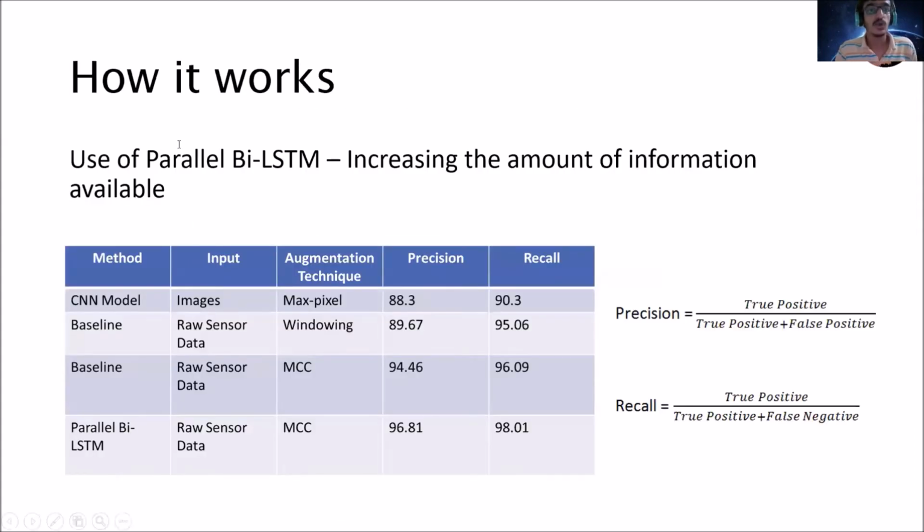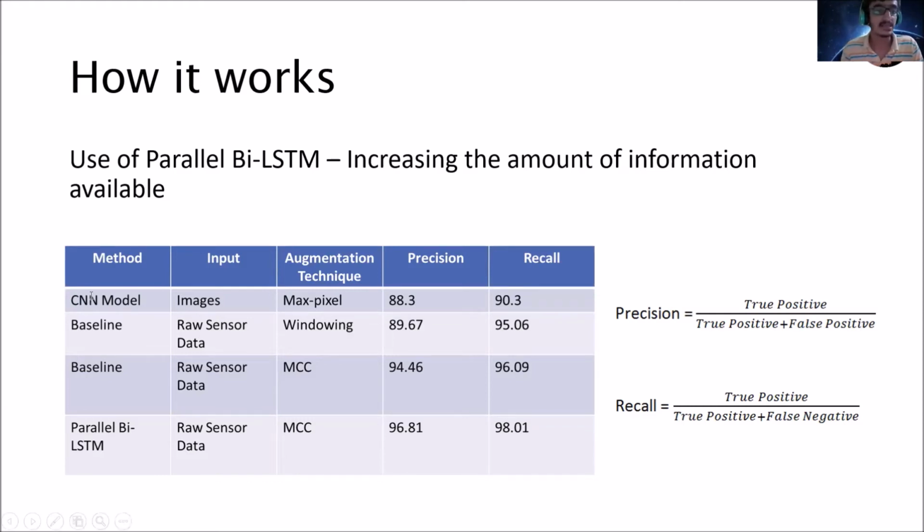So for CAMS, we are using the parallel bi-LSTM. So parallel bi-LSTM means the bidirectional LSTM algorithm. So here in the bidirectional LSTM algorithm, one of the LSTMs takes input in the forward direction, while the second LSTM takes input in the backward direction. So these two forward and backward direction inputs effectively increase the amount of information which is available to the network, and that itself improves the content available to the network, and that makes the algorithm more precise.